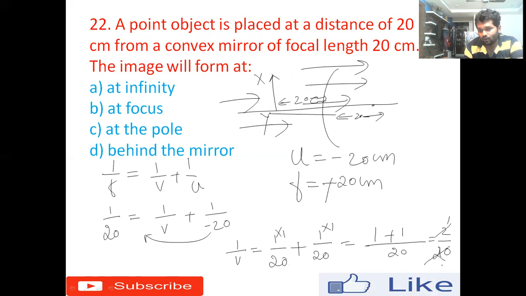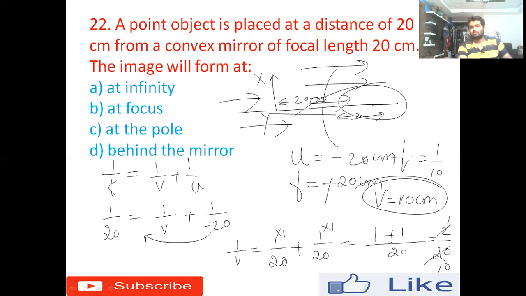So 1 divided by v equals 1 divided by 10. So v equals 10 centimeter. Here we can see that it is plus, so definitely the image is formed somewhere here, correct? Because it is plus, I can say that it is behind the mirror. Option D.